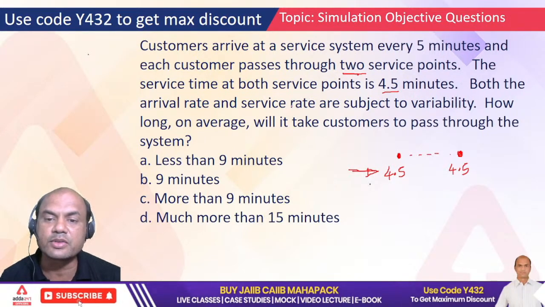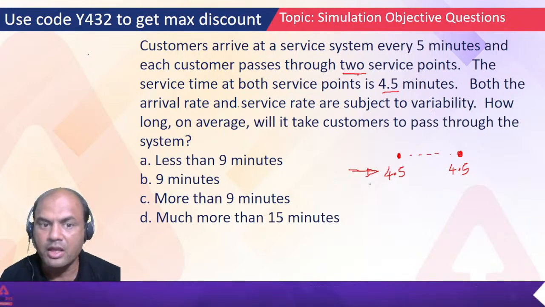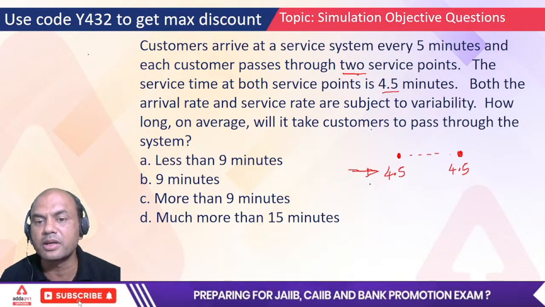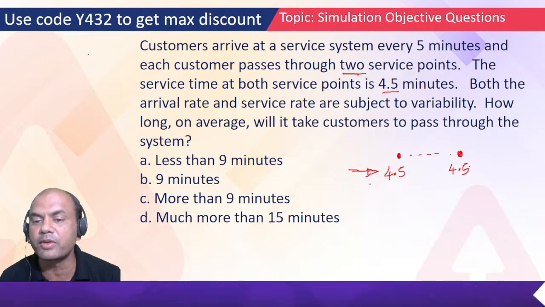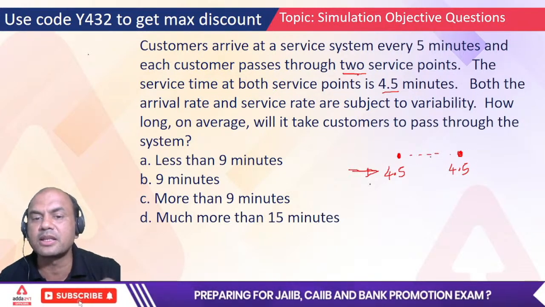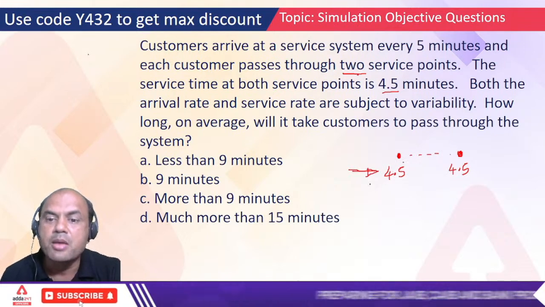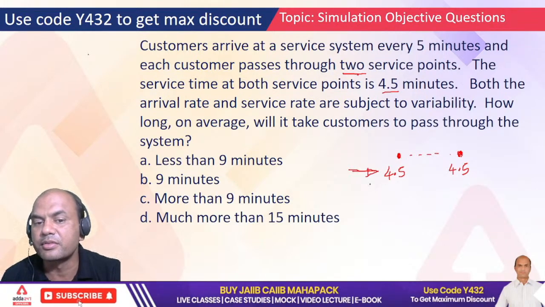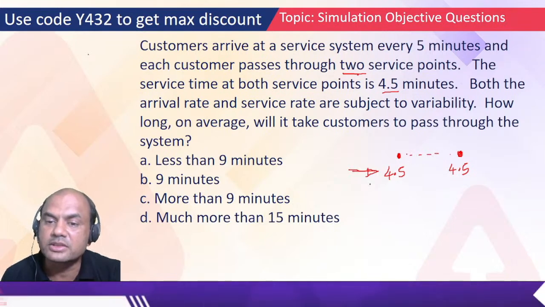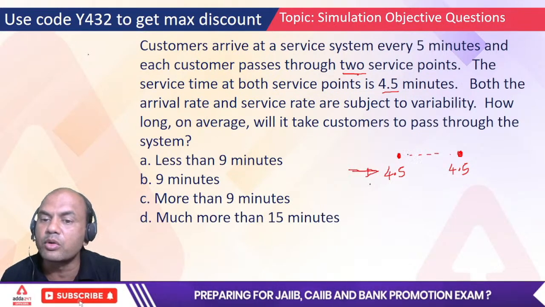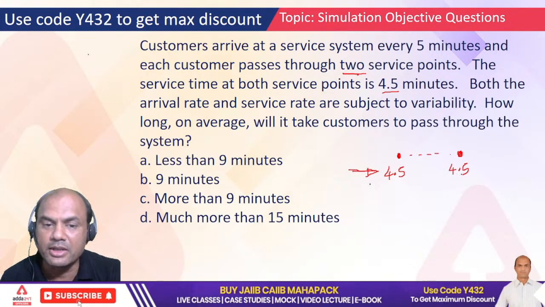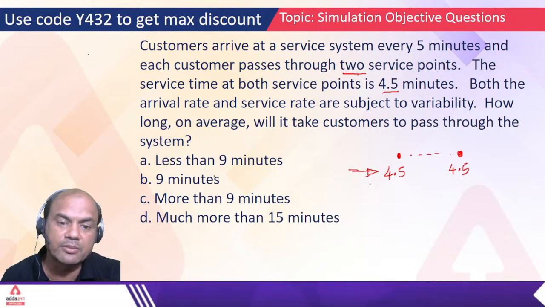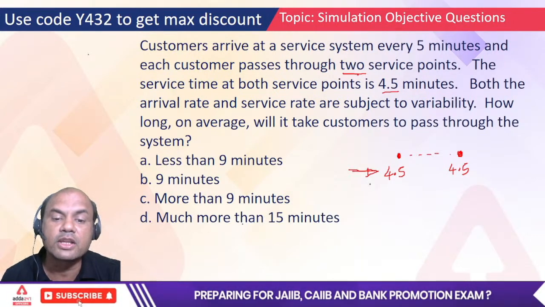Both the arrival and the service rate are subject to variability. How long on average will it take customers to pass through the system? 4.5 plus 4.5, 9 minutes. Compulsory, 9 minutes are required minimum. But what about passing from one service point to another? We don't know. Whatever time is required, let it be 1 second also. So it will be more than 9 minutes. The options are less than 9 minutes, 9 minutes, more than 9 minutes, and more than 15 minutes.